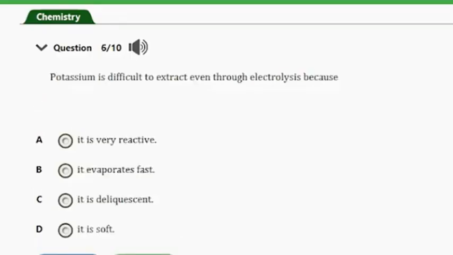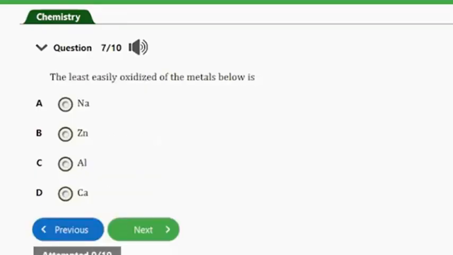It says, potassium is difficult to extract even through electrolysis because A, it is very reactive, B, it evaporates fast, C, it is deliquescent, D, it is soft. So guys, the answer to this question is option A here. It's actually due to its reactivity. So potassium is very difficult to extract because it's very reactive. So that's the answer to this question. So let's consider the next question.